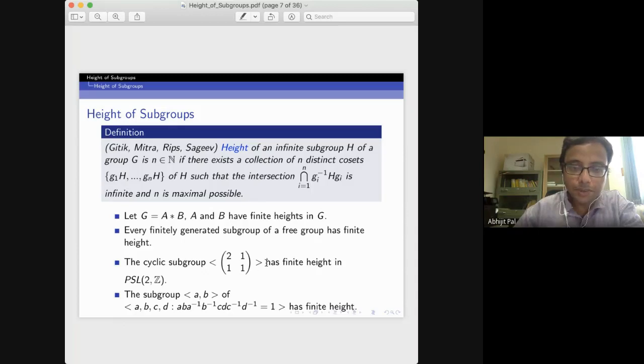The free group is hyperbolic, PSL(2,Z) is hyperbolic, and the third one, with the relation that the product of commutators is 1, is the fundamental group of a genus 2 surface. These are all hyperbolic groups, and the subgroups I have taken are quasi-convex subgroups. In general, if you take a quasi-convex subgroup of a hyperbolic group, it has finite height. I'll be defining all this and explaining these examples in detail.